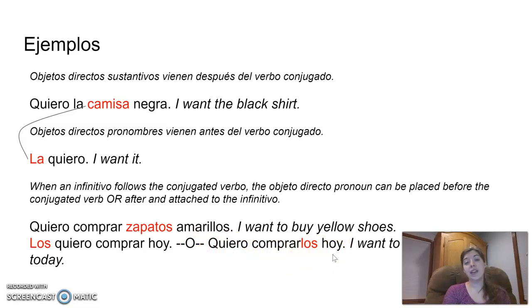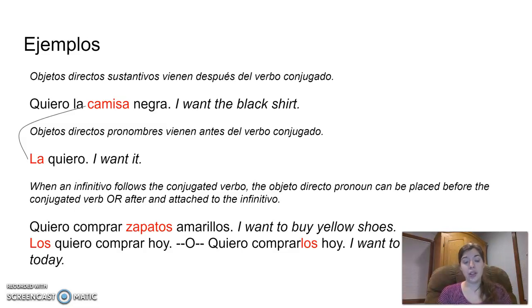And so here we have I want to buy them today. So you can say it either way. This is just some of the fun that language is, where you have some variety and you can make choices. Either one is equally correct. There's not necessarily a different situation where you'd use them. It's just for variety in language. Sometimes we say things different ways, and we can do that in Spanish too. It's what makes language interesting and fun. So you will have to learn both of these ways to use direct object pronouns with the infinitivo.